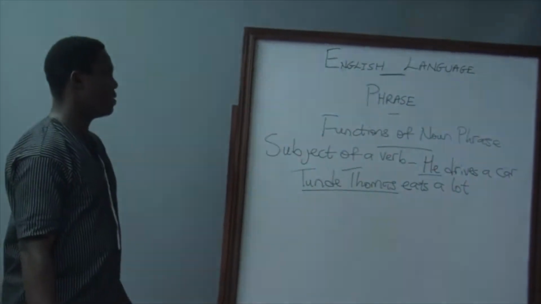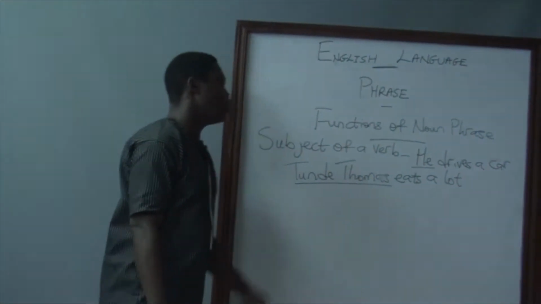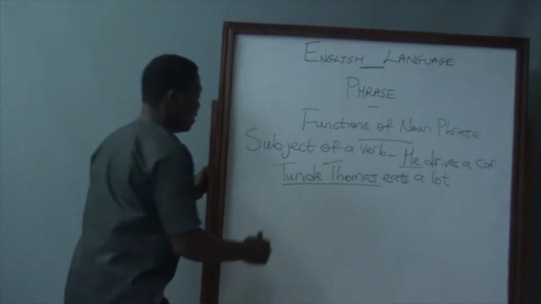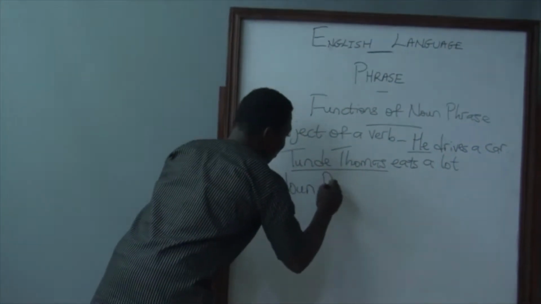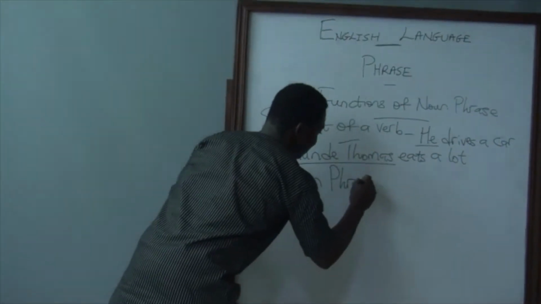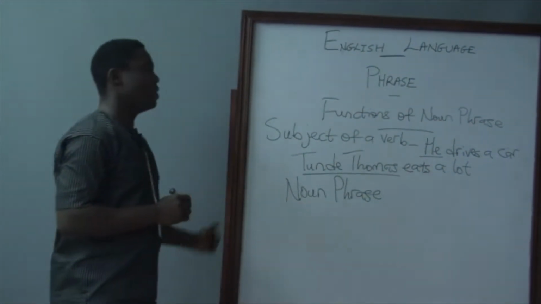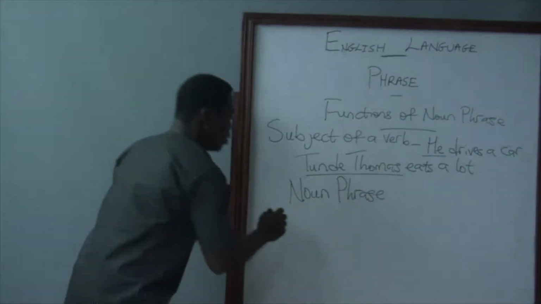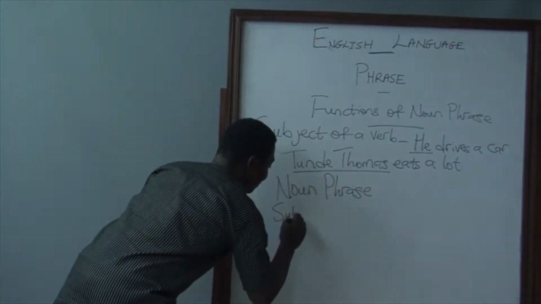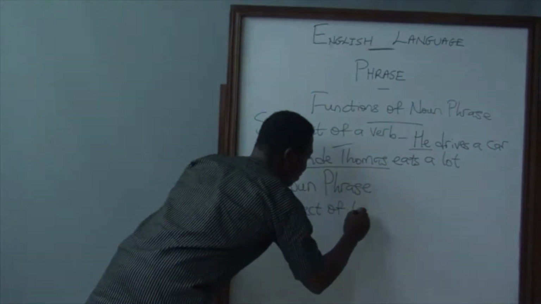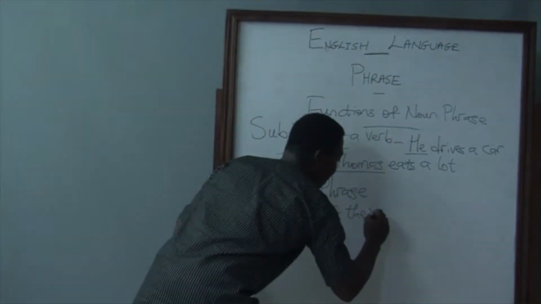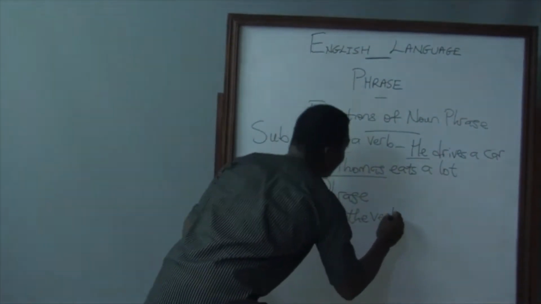The grammatical name here is noun phrase. And what is the function? It will be subject of the verb eat.